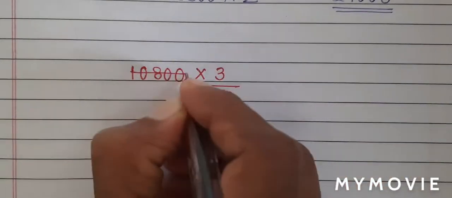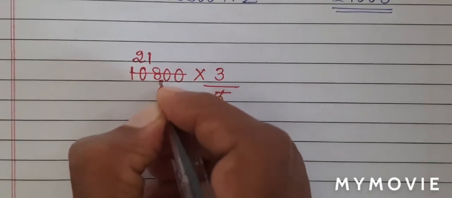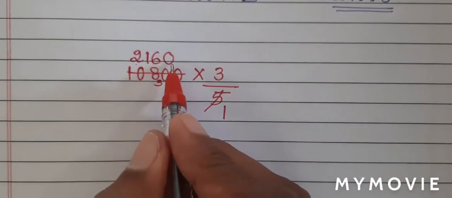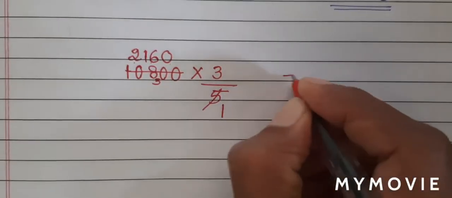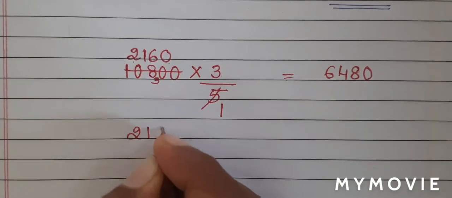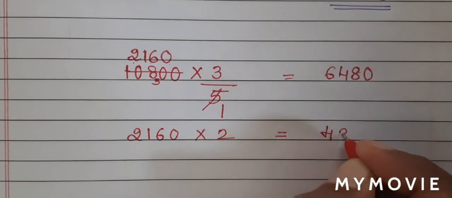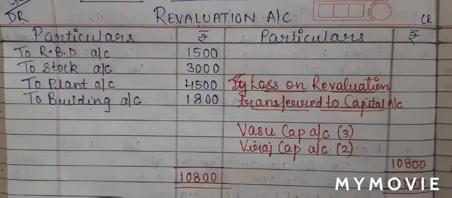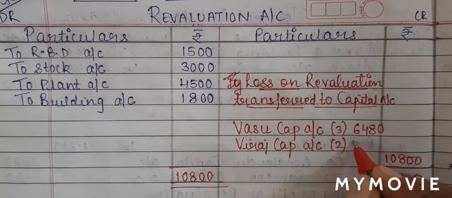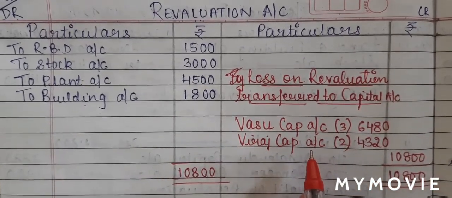So 5 ones are 5, 5 twos are 10, 5 ones are 5, 3 carry, 5 sixes are 30 and 0. So 2,160 multiplied by 3, I'll get a total of 6,480. Again I'll do 2,160 multiplied by 2. So I'll get the total of 4,320. So I'll write the total here, 6,480 and 4,320. Now this is on the credit side of revaluation.